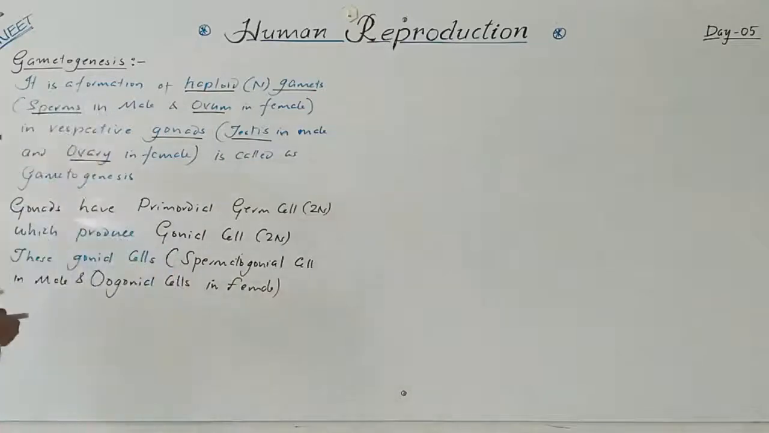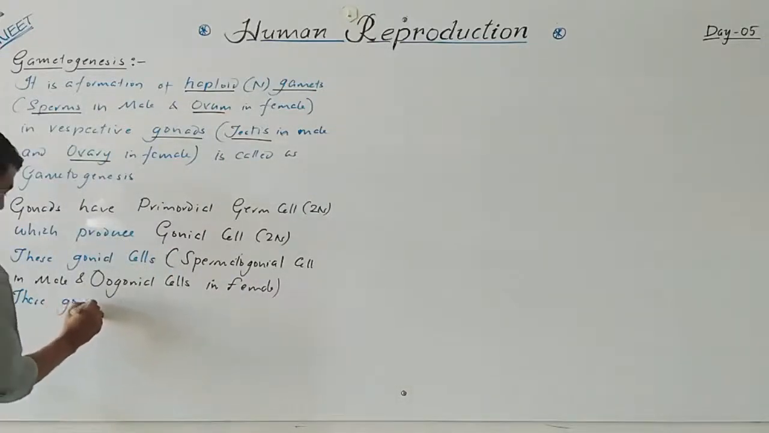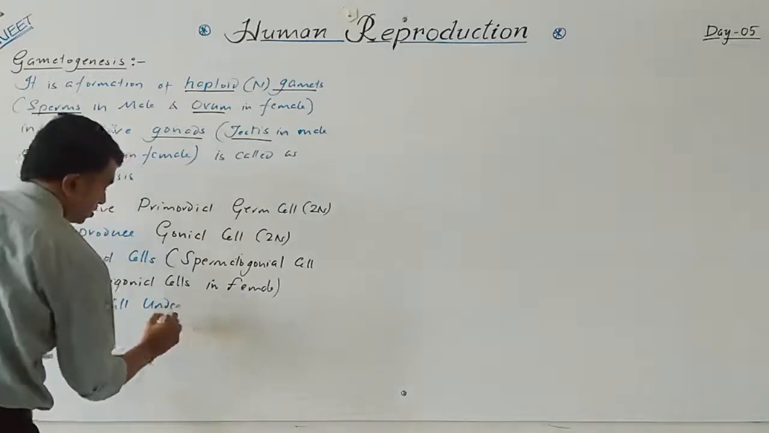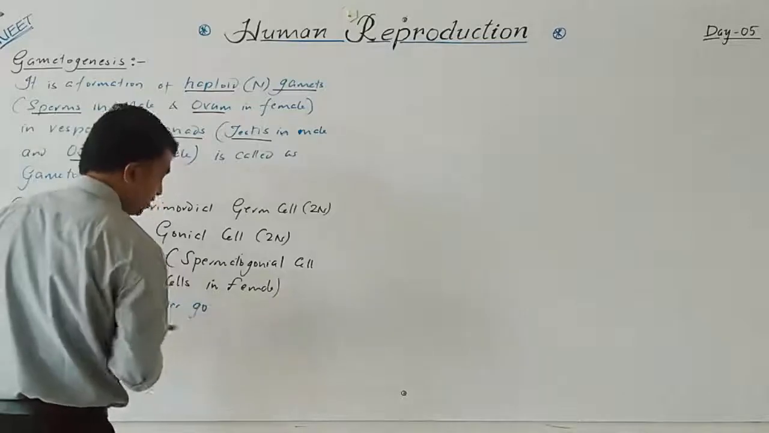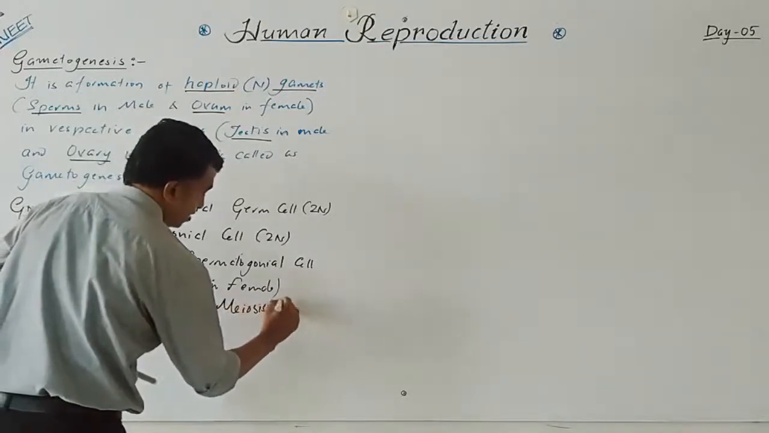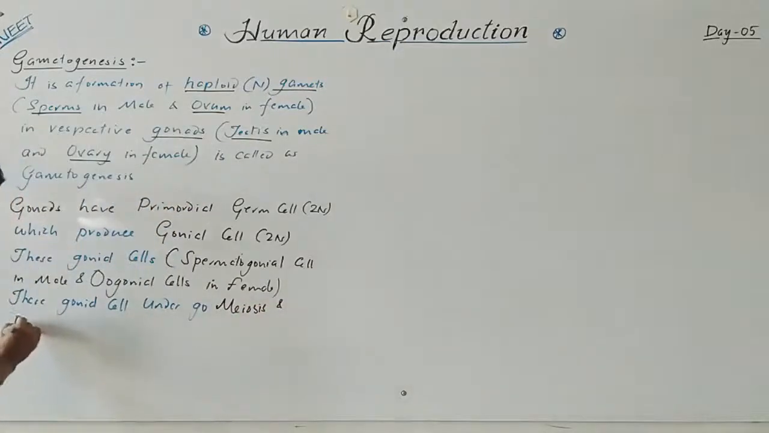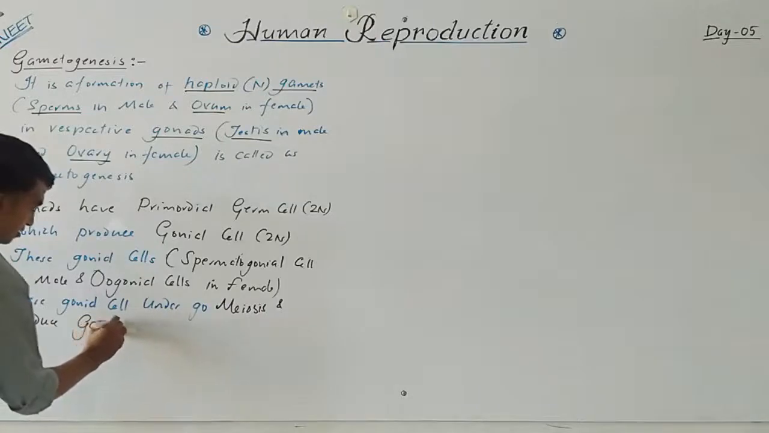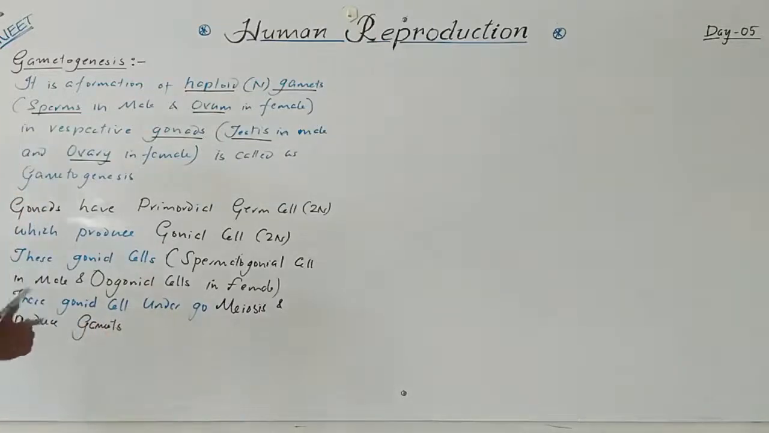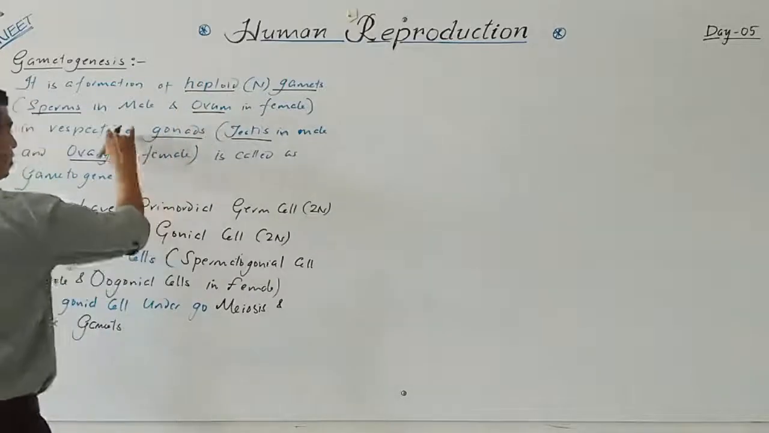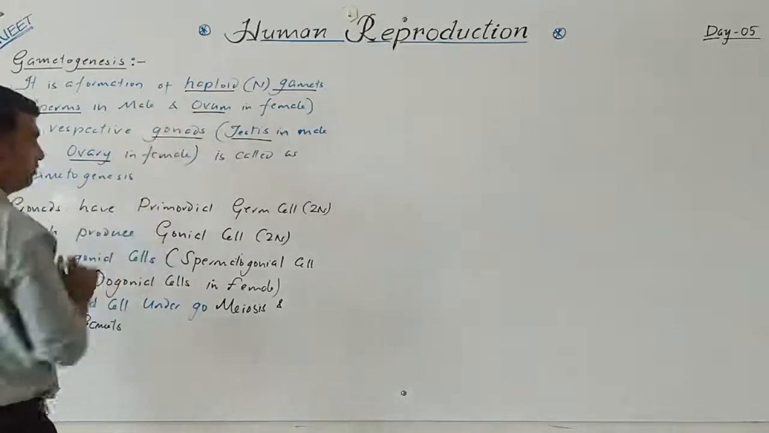So these gonial cells undergo meiosis and produce gametes. Gametes are nothing but the sperms in the male and the ovum in the female.